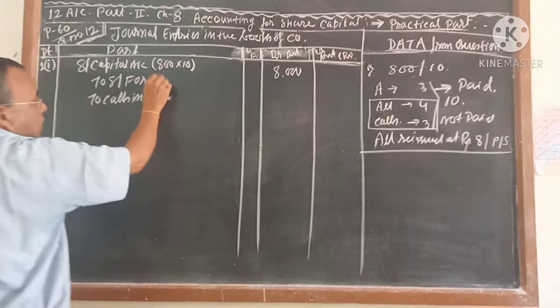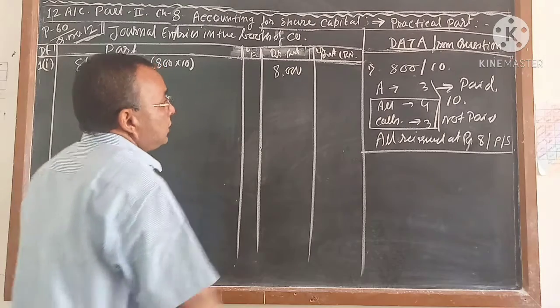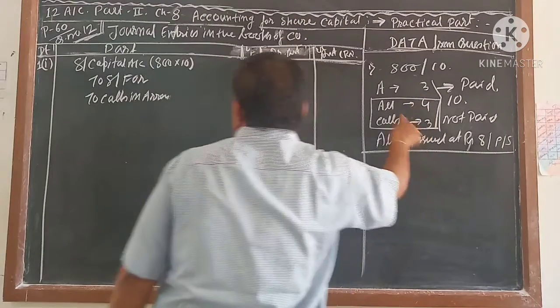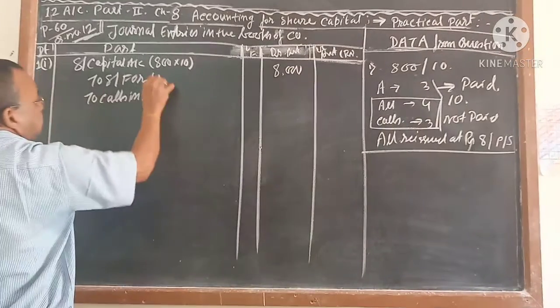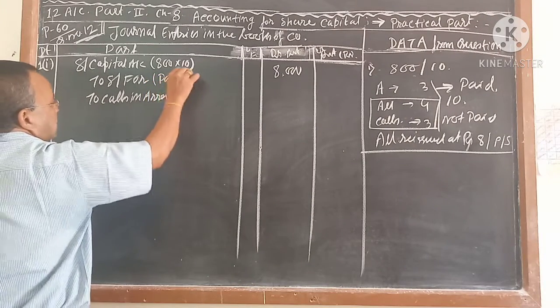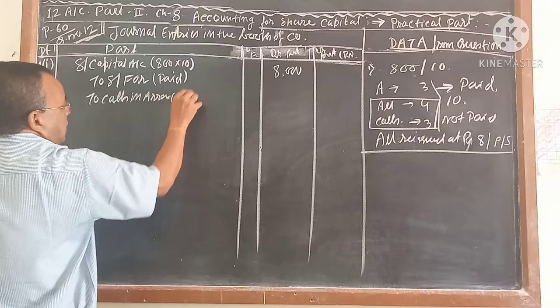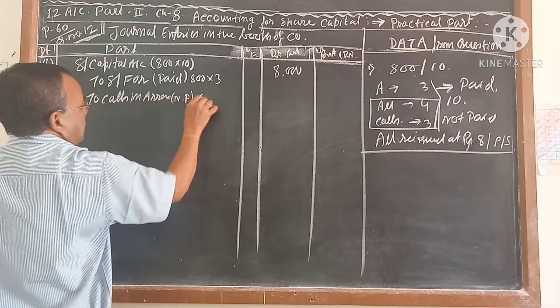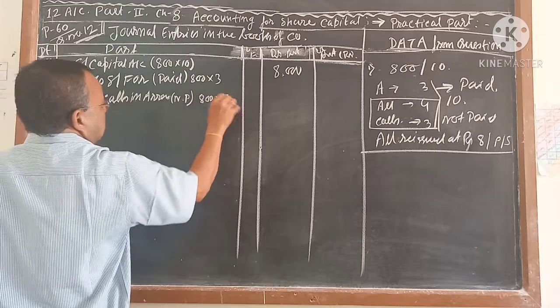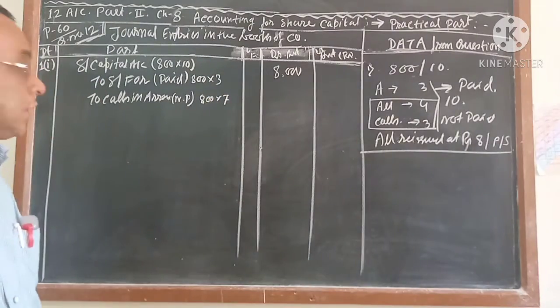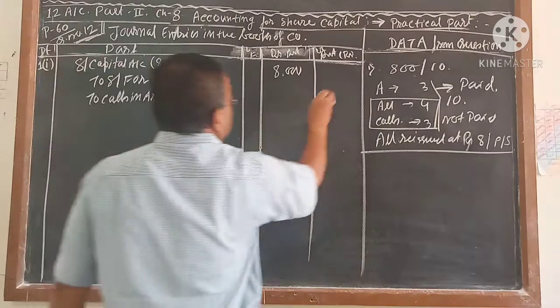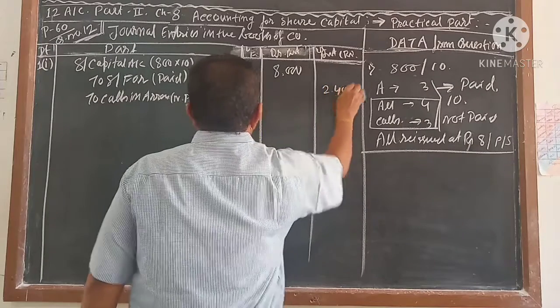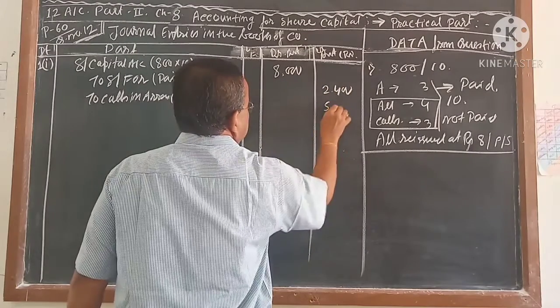Out of that, how much did the company receive? 3 rupees. Not received? 7 rupees. So this is paid by the shareholder, and this is not paid. Paid is 800 into 3, not paid is 800 into 7. Together I wrote it: 800 into 3 means 2,400 and this is 5,600.